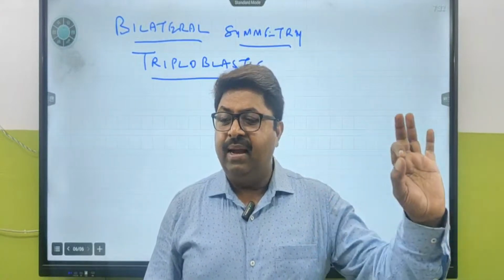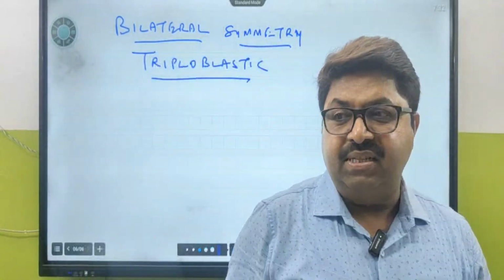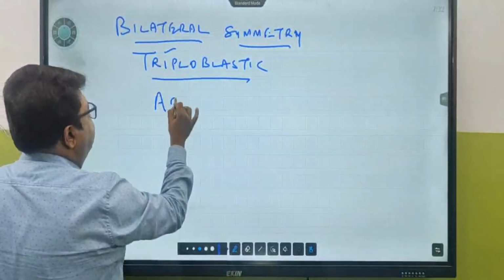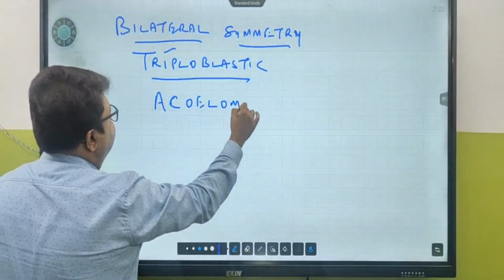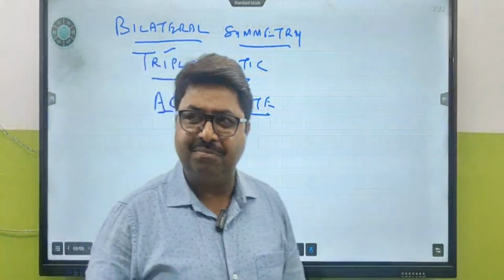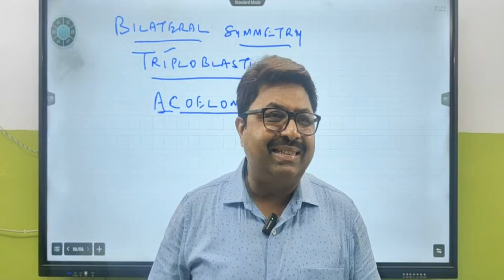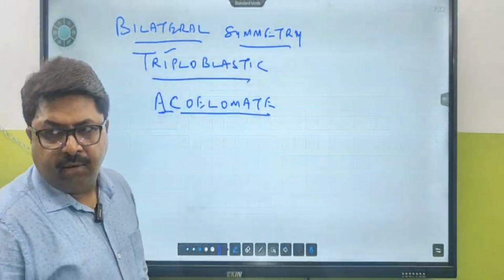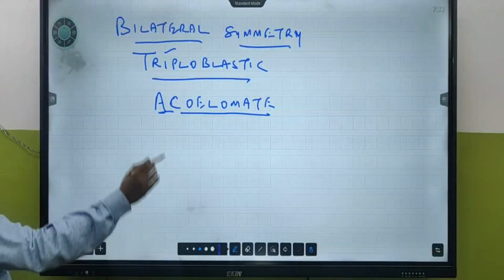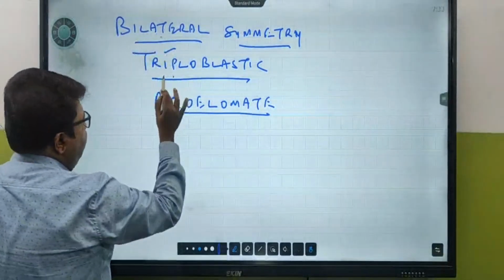For the first time, name the phylum having triploblastic organization. This one, Platyhelminthes. They are triploblastic but acoelomate. They don't have any coelom. Coelom still absent. Body cavity is the gap between body wall and gut wall, and that should be lined by mesoderm. So bilateral symmetry, triploblastic, acoelomate.